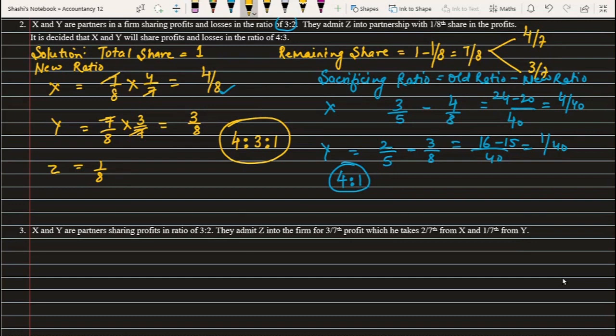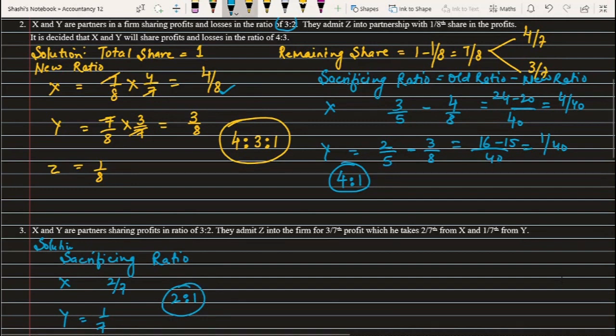Okay, so can you see what this 2 by 7 and 1 by 7 is? Yes, it is nothing but the sacrificing ratio. This is actually a sacrificing ratio. So I can say that I got the solution here, the sacrificing ratio I know now because it is clearly given in the question. So the sacrificing ratio of X is 2 by 7 and of Y it is 1 by 7. Okay, so 2 is to 1 is the sacrificing ratio. 2 by 7 and 1 by 7.